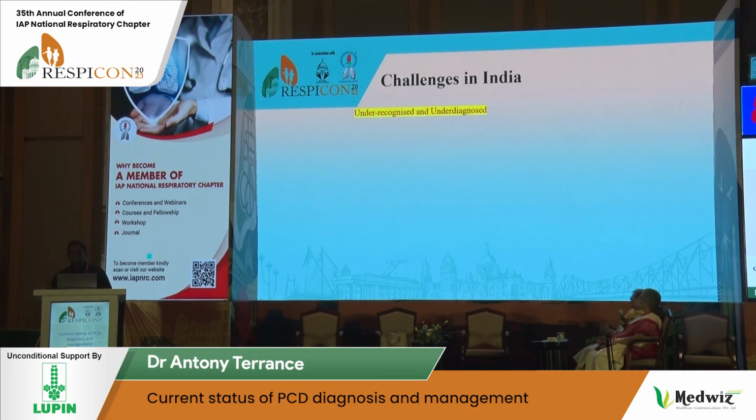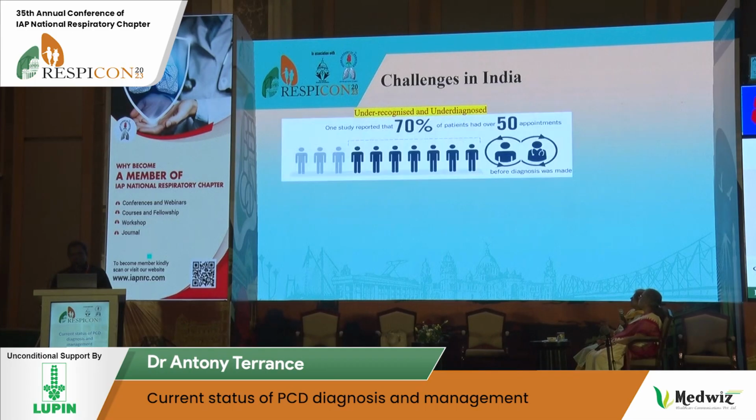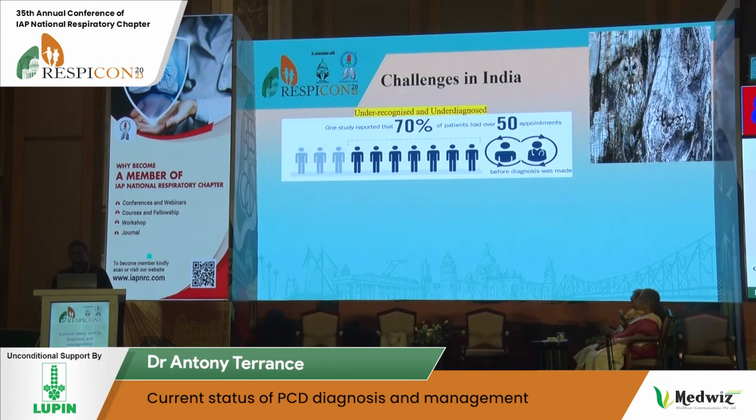The challenge in India is that it is an underdiagnosed disease, even in the Western population. There's one study that tells us 70% of the patients have seen a doctor 50 times before a diagnosis is made. Therefore, symptoms are very non-specific. They can masquerade as a normal child or a child with atopic disease. You have to look closely to make a diagnosis. And the second thing is that awareness is now better, but still very poor about PCD.